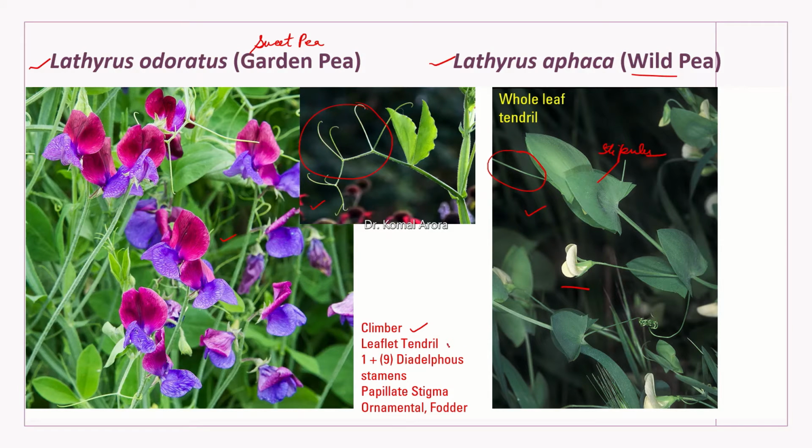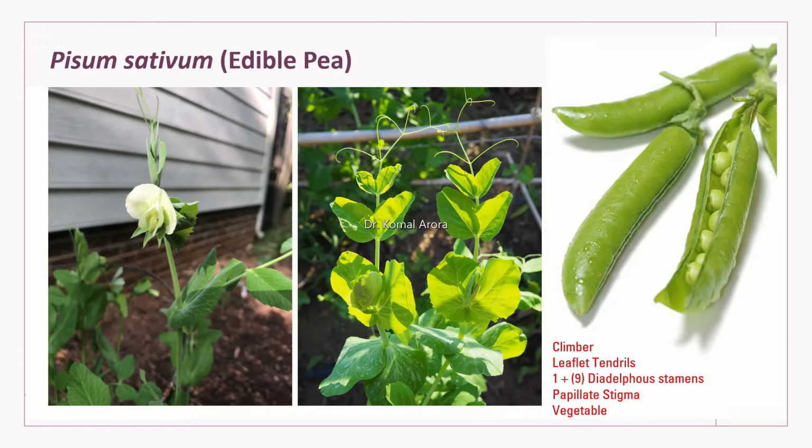Both have 1+9 arrangement of the stamens, where the filaments of 9 fuse to form a group, and one is separate, so it actually has two groups, so-called diadelphous stamens. And the stigma in these cases is papillate, a wet stigma having a lot of papillae on the surface. And what is the economic importance? We use this plant for ornamental purposes as well as fodder. And this is a wild species growing as such.